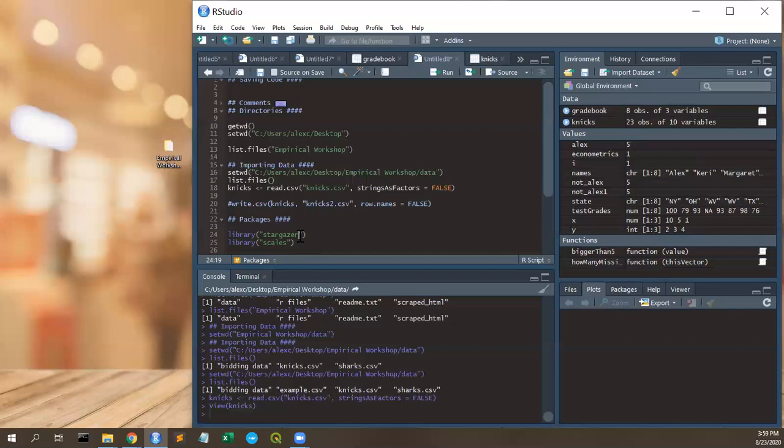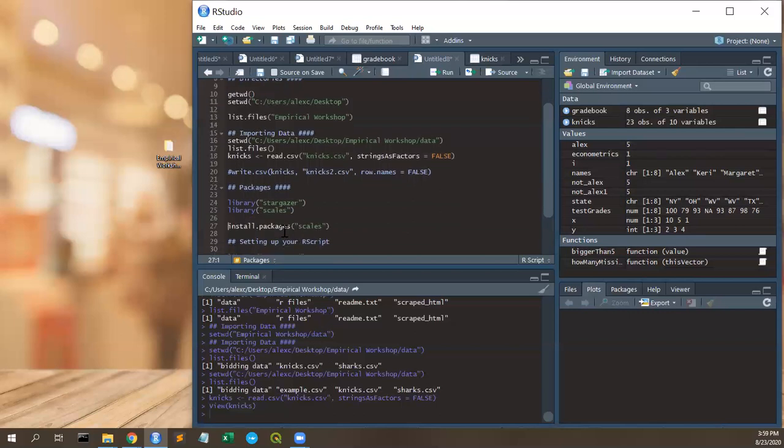Stargazer is what we're going to use a lot of the time for outputting regressions, and Scales for plotting. So before you load any package, you have to do something called install. So you have to install these packages. For example, I'm not going to run this because I already have Scales installed, but you'll run this and you'll see a little loading bar come up. Some red message will come up here, and then you're done.